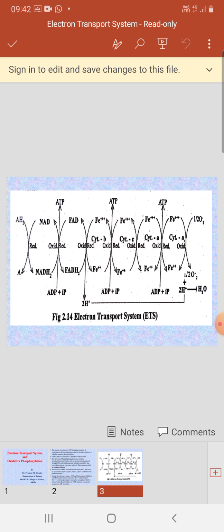So the second ATP molecule is generated in between cytochrome B and cytochrome C.